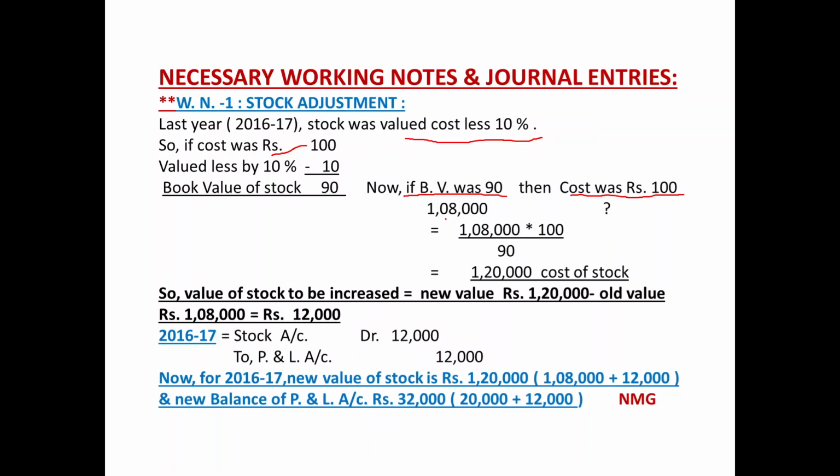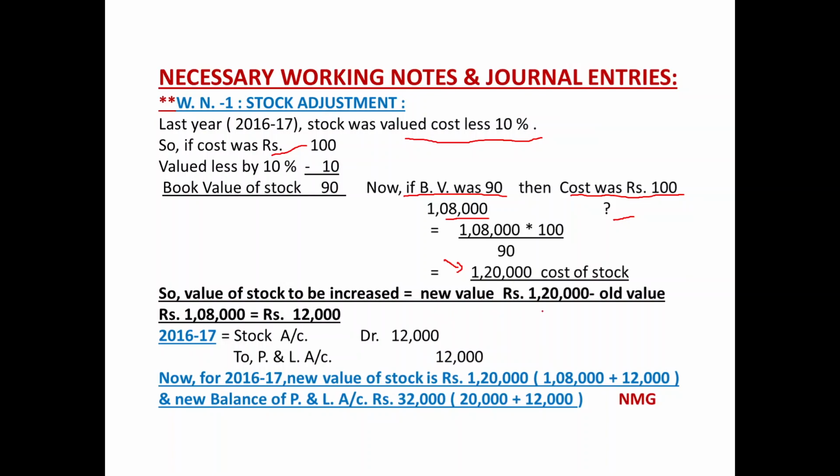Book value of the stock last year given in the balance sheet is 1,08,000, then what should be its original cost? This way, we are getting the original cost of the closing stock of last year as 1,20,000. So value of closing stock is to be increased. How much?